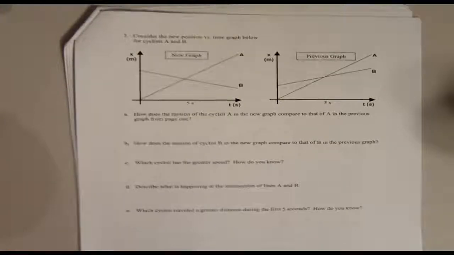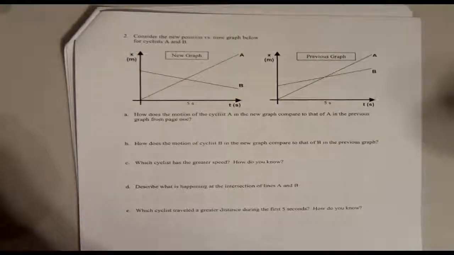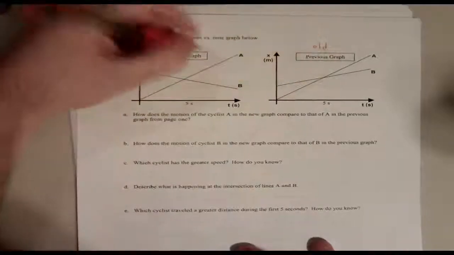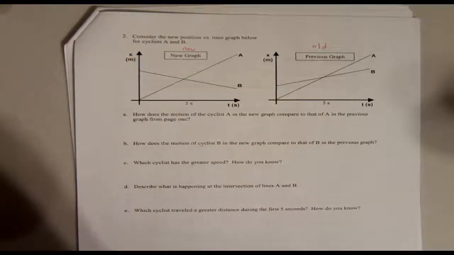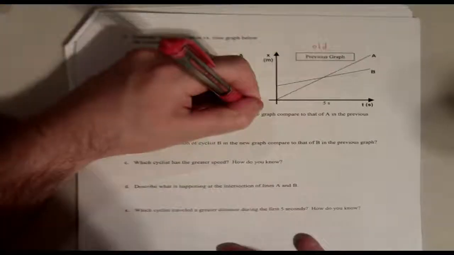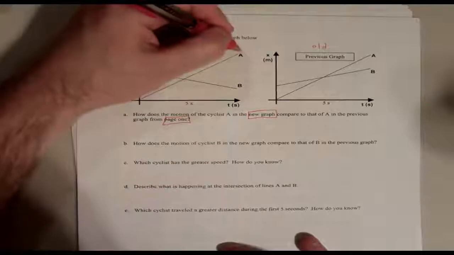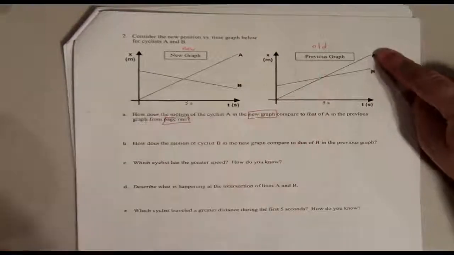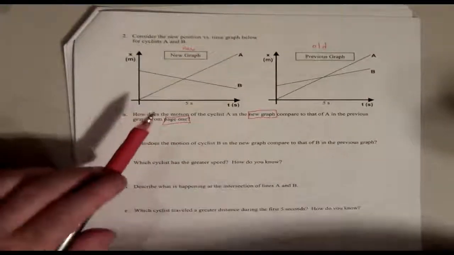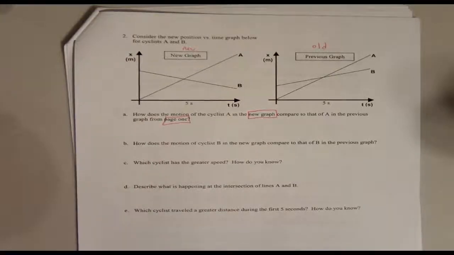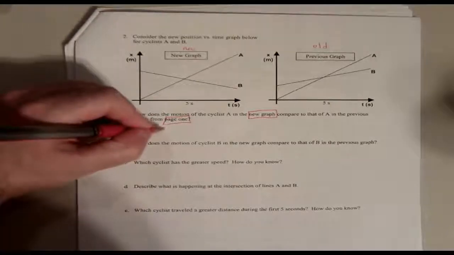Okay, so you got 2 graphs. We're still talking about cyclists. Consider the new position versus time graph for A and B. New graph, previous graph. So old, what we just looked at, new. How does the motion of cyclist A in the new graph compare to the motion of A in the old graph? So you're comparing A's from new and old. Well, from what I'm looking at, they're about the exact same. They look the same. Same slope.